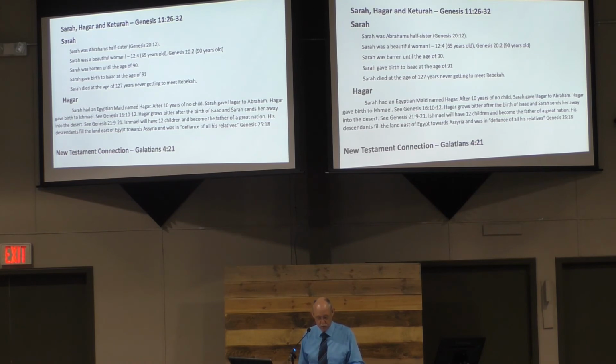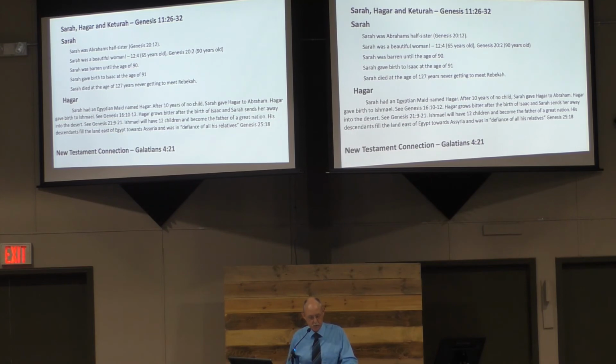Galatians 4:21. As Paul's writing to the church at Galatia, he says, "Tell me, you who want to be under law, do you not listen to the law? For it is written that Abraham had two sons, one by the bondwoman and one by the free woman. But the son of the bondwoman was born according to the flesh, the son of the free woman through the promise. This is allegorically speaking, for these women are two covenants, one proceeding from Mount Sinai, bearing children who are to be slaves, that is Hagar.